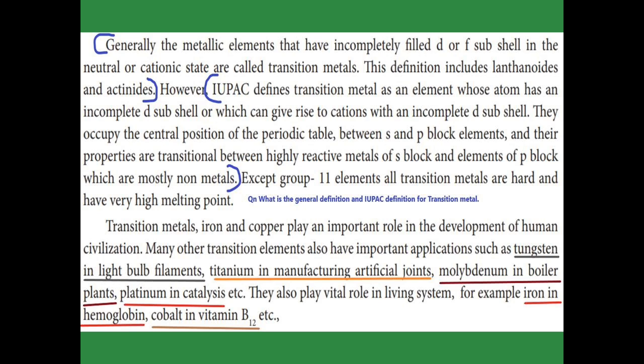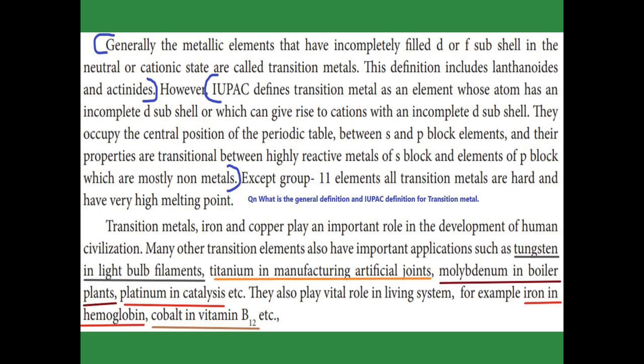So IUPAC changed the definition for transition metal. What does this mean? It is an element whose atom has an incomplete d subshell, or which can give rise to cations with an incomplete d subshell. So the one having an incomplete d subshell is a transition metal. And they occupy the central position of the periodic table between the s block and the p block.